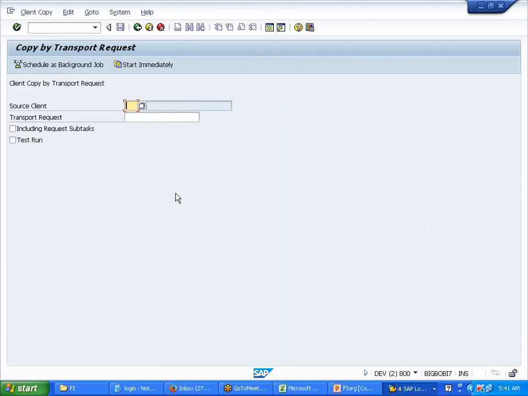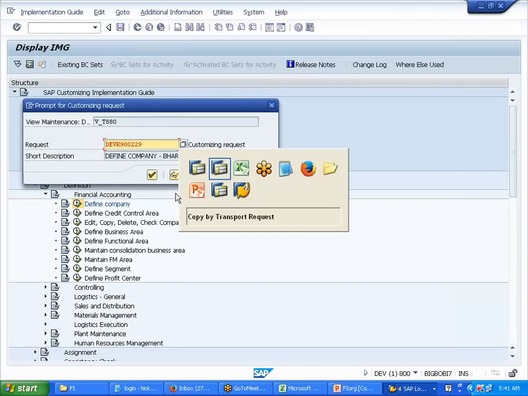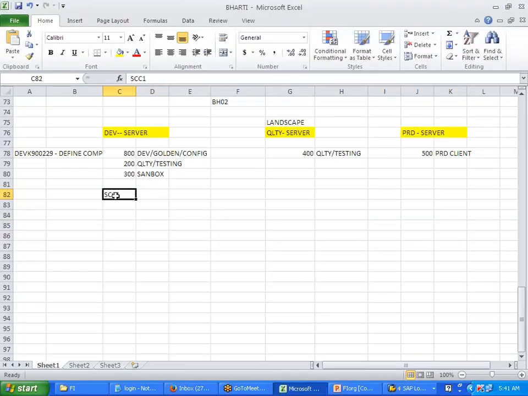Now, before I go to this transaction code, first I need to log into the 200 client, like how I logged into 800. First I need to log into 200.